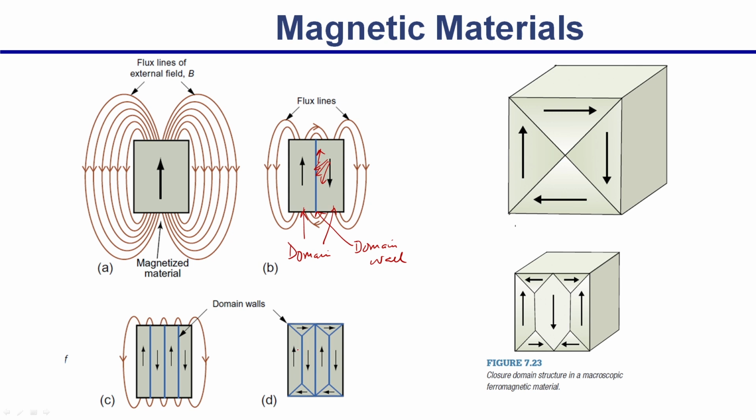This domain structure is very prevalent in magnetic materials, and that is what we sometimes need to know, because all the properties I discussed will depend upon the size of the domain wall, the size of the domain, and many things.